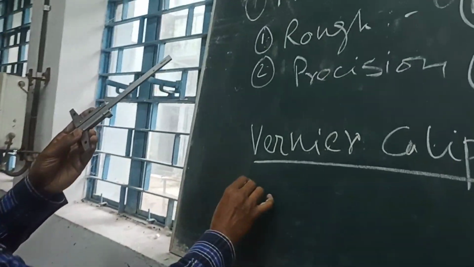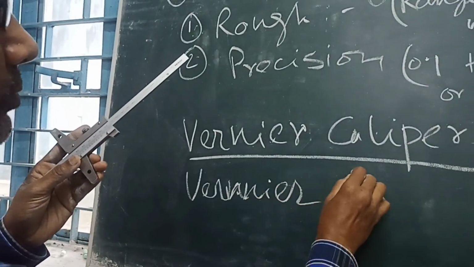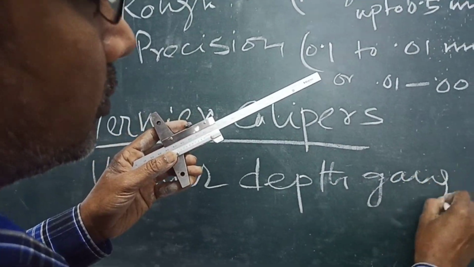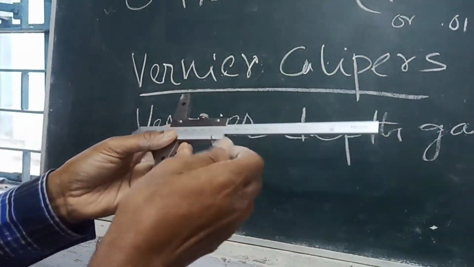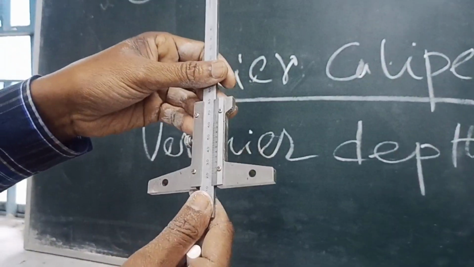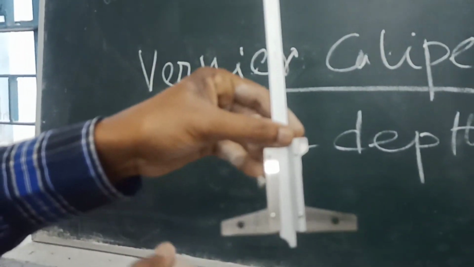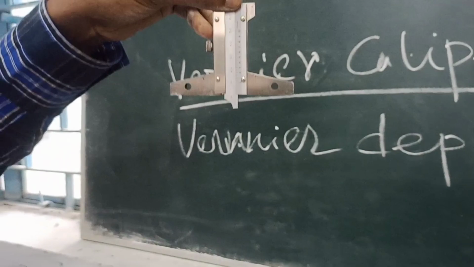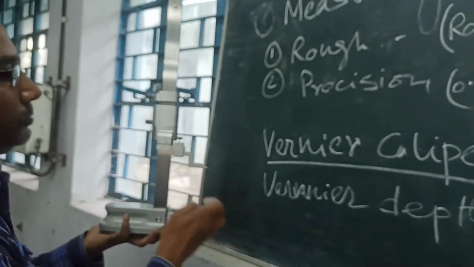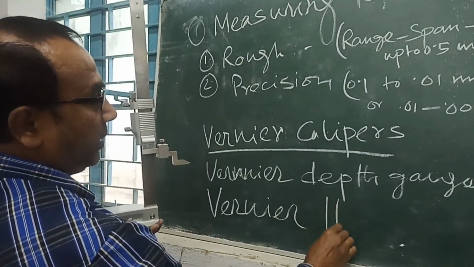Another is the vernier depth gauge. It is used to measure depth precisely. The least count is 0.05 mm. Another instrument is the vernier height gauge.